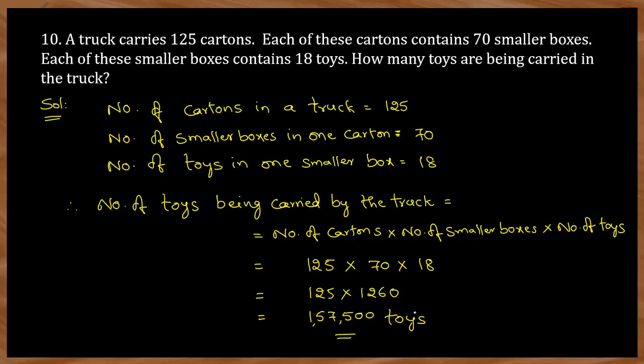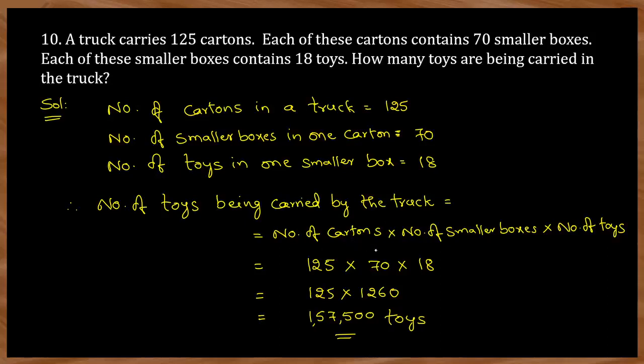How many? What you have to do? You have to multiply all the numbers. So number of cartons, how many here? Actually, big cartons are 125. Number of smaller boxes in each carton is 70, and each box will have 18 toys. So to find out the number of toys being carried by the truck, you have to multiply all these things.